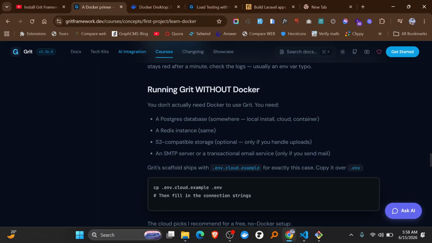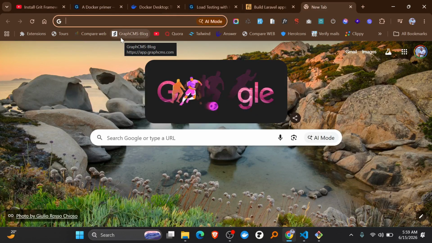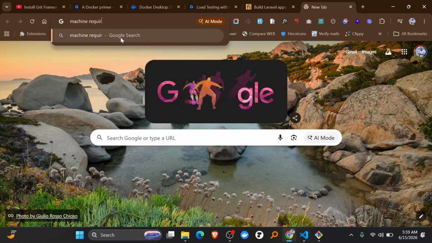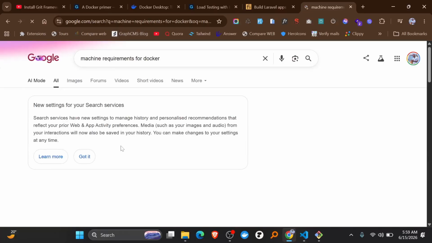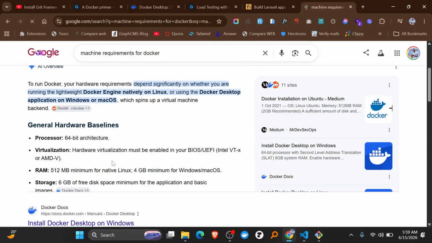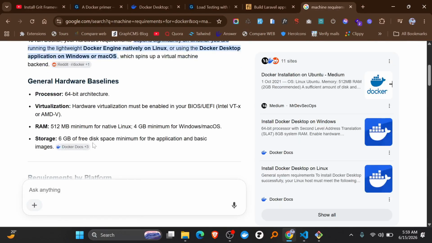Running Git without Docker. So just in case your machine cannot install Docker at all, you can just search for machine requirements for Docker, just like this. You can type in something like this, and they will tell you what you need. Storage, like 6 GB of storage is the minimum.